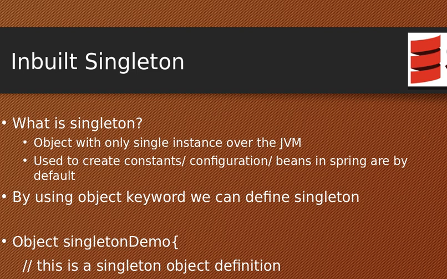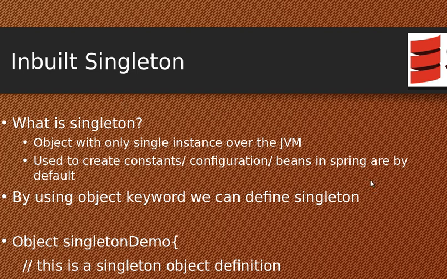If you want to define a constant set of things, it is not required to create a second set of constants, like a list of strings with key-value pairs that will remain the same over the lifespan of the complete JVM. Then you can declare constants or configurations by using this singleton class.